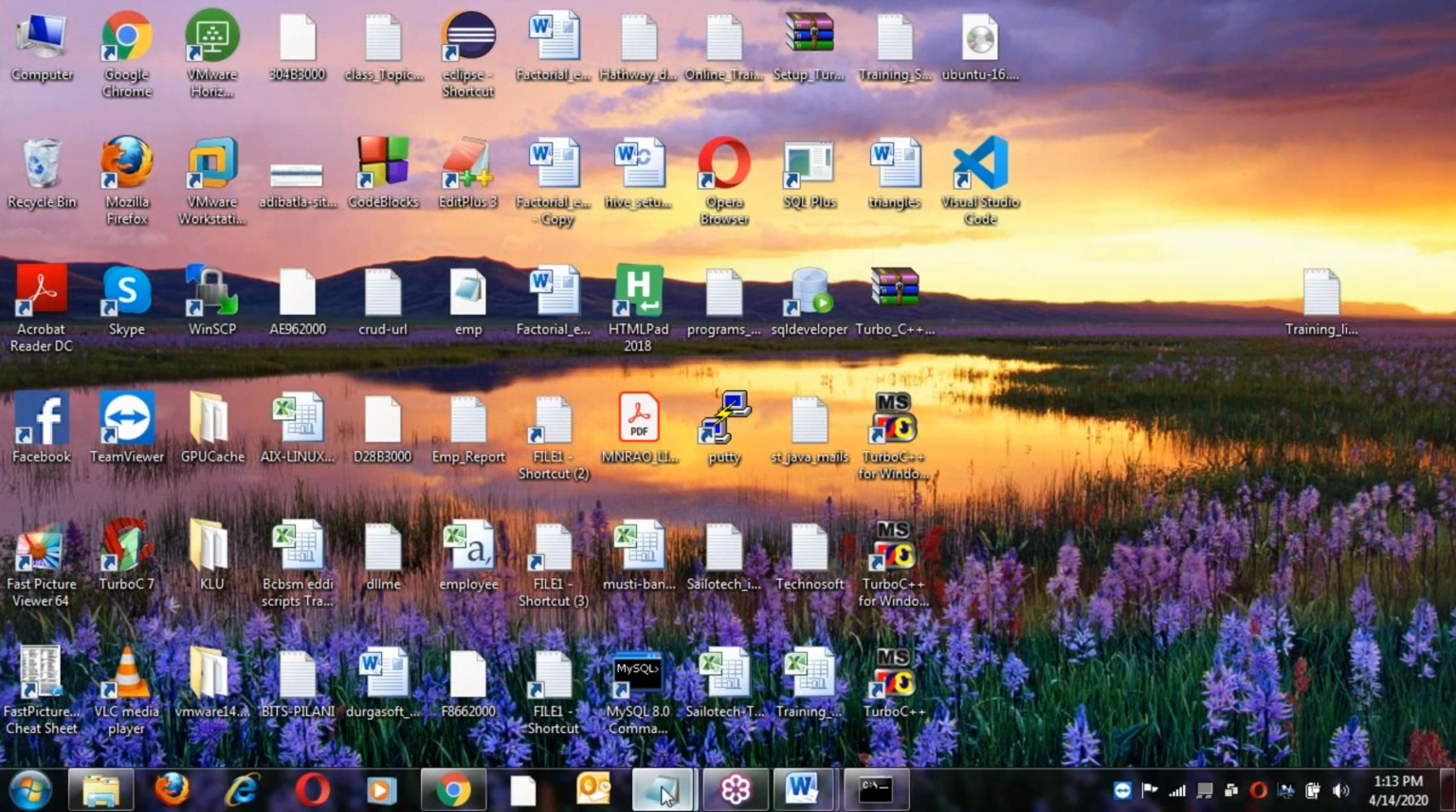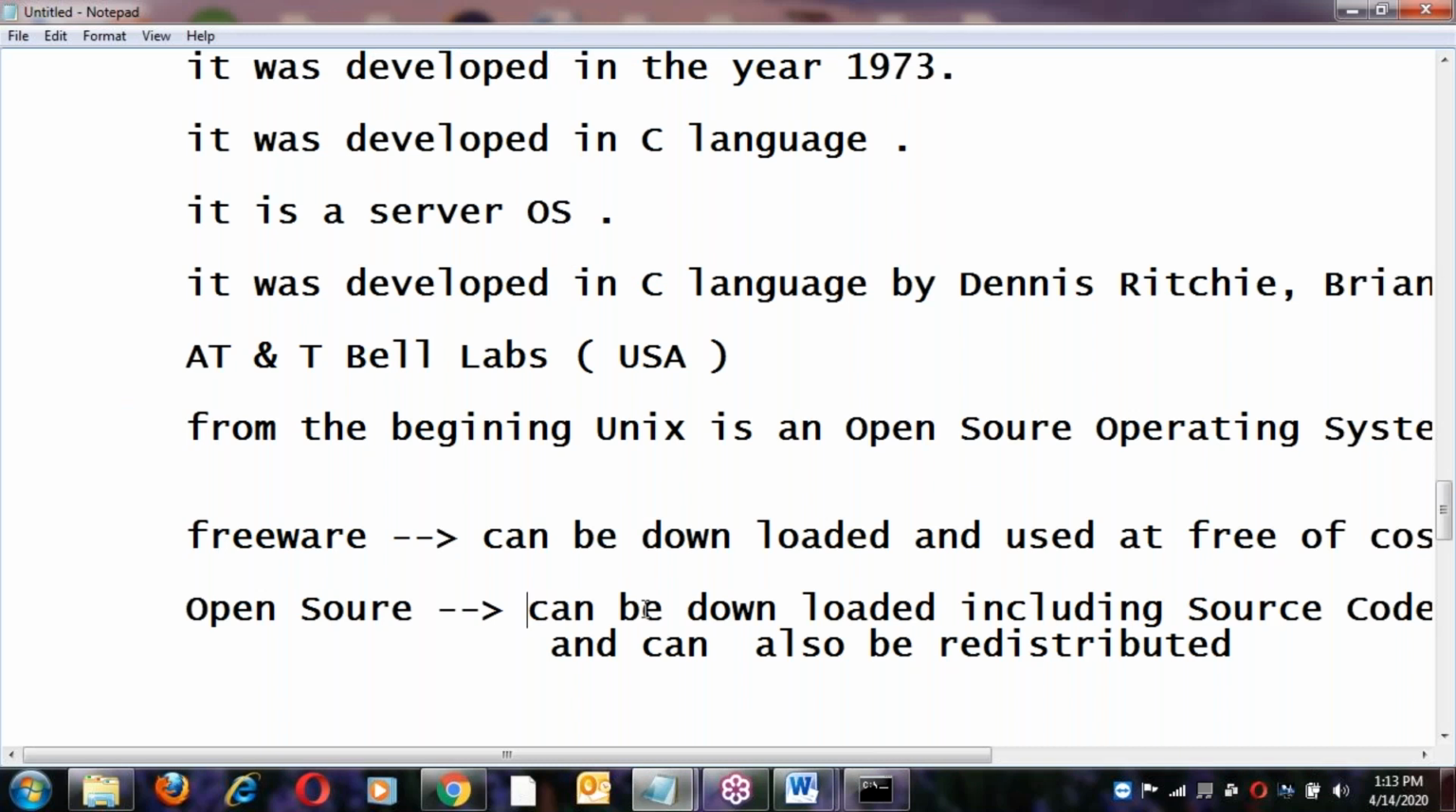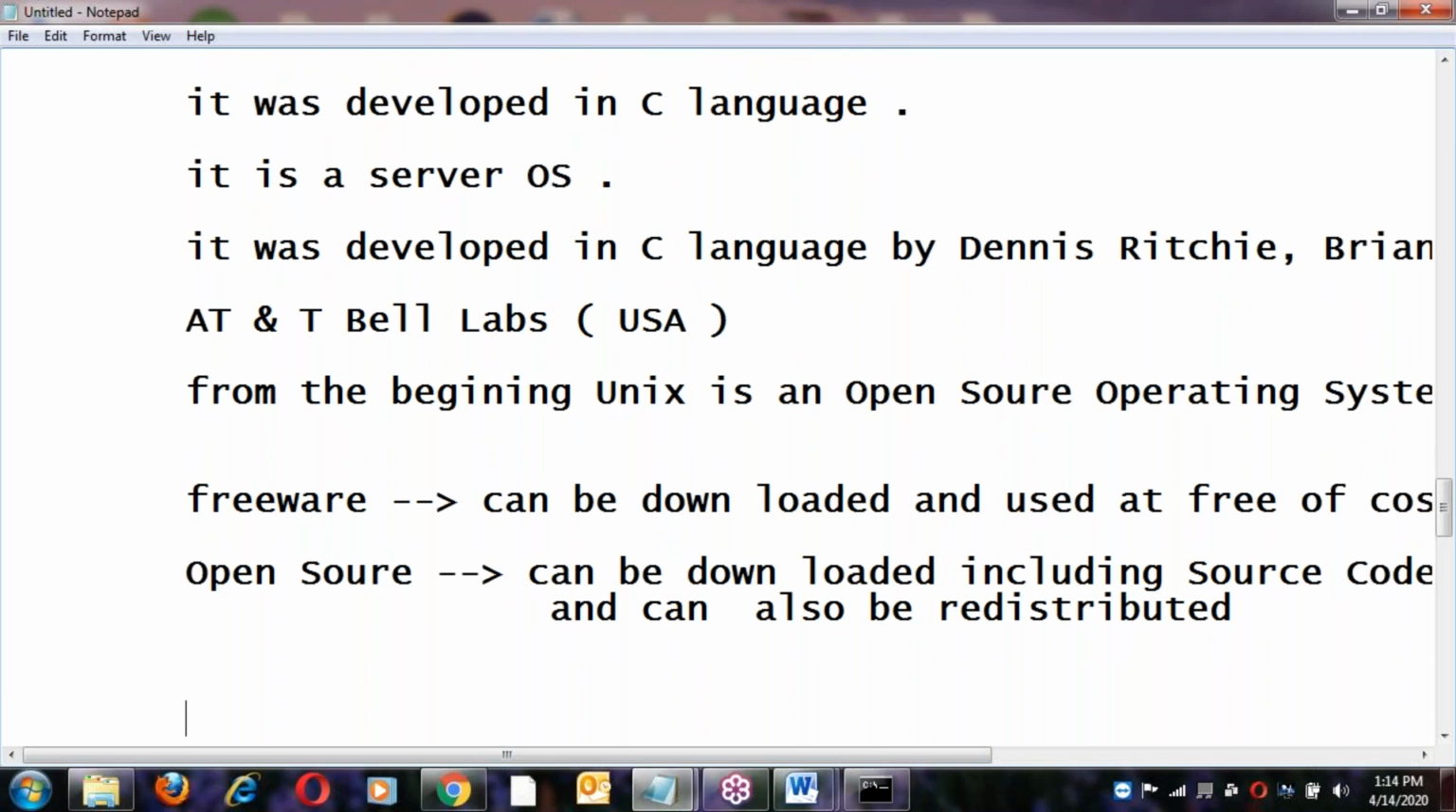Next, what is open source? Open source means it can be downloaded including source code. For example, Unix is open source. We can download Unix including source code, modify it, and after modification redistribute it in the market. You can sell it in the market with your name. For example, Durgasoft can download the Unix source code, modify it and redistribute it in the market with the name Durgasoft, like Durga Unix. That is open source.